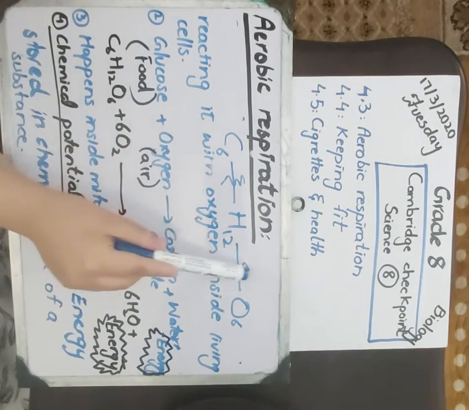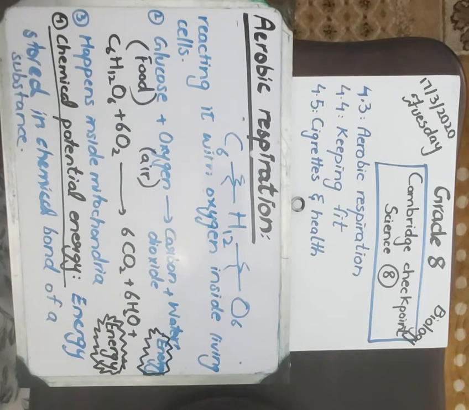When these chemical bonds break, the chemical potential energy is released, and we will transfer, or you can say convert, this chemical potential energy into different energies. For example, movement energy. You will convert this energy to run, to exercise, to move. So this is one example. That's how you will get the energy. I hope that this is clear.